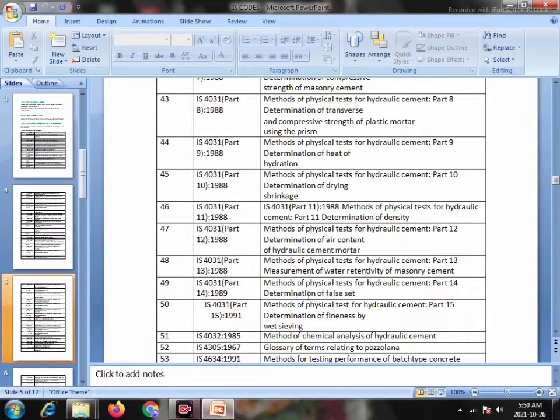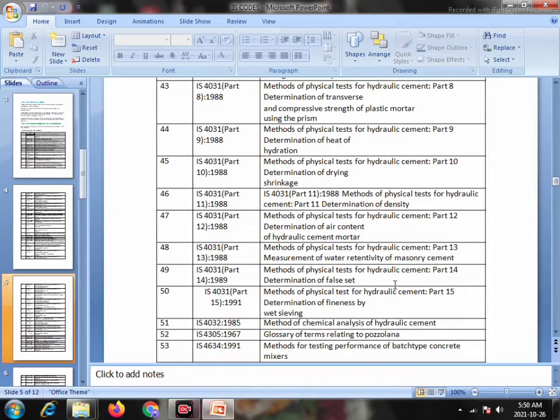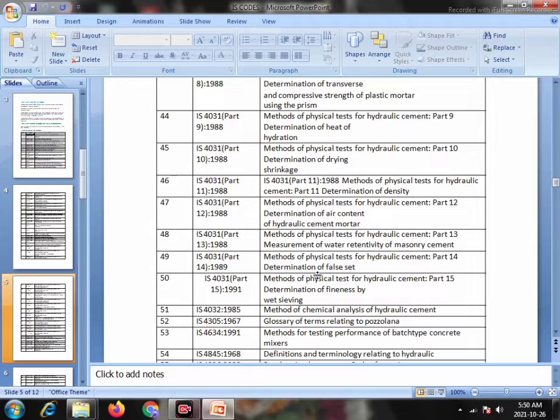48, IS 4031 Part 13, 1988: Methods of Physical Tests for Hydraulic Cement, Part 13: Measurement of Water Retentivity of Masonry Cement. 49, IS 4031 Part 14, 1989: Methods of Physical Test for Hydraulic Cement, Part 14: Determination of False Set. Serial number 50, IS 4031 Part 15, 1991: Part 15: Determination of Fineness by Wet Sieving.